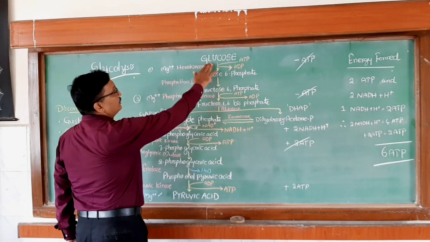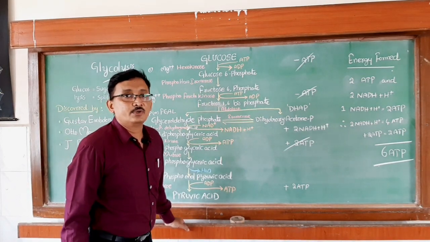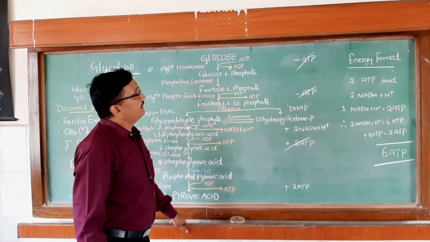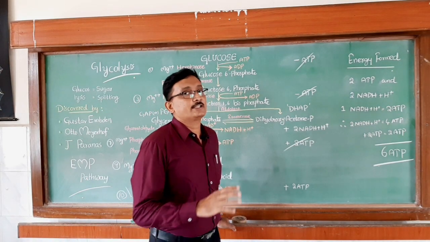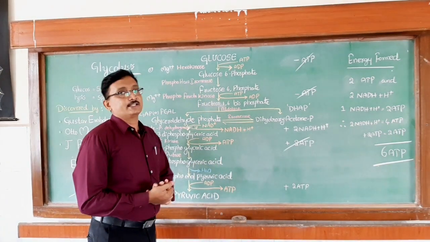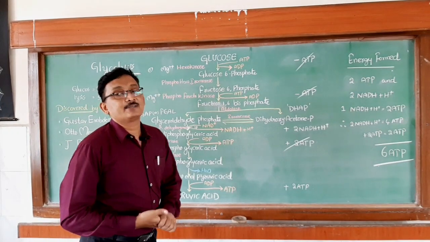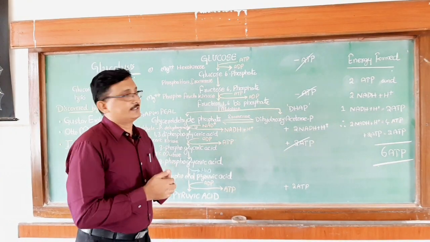So, first glucose molecule. Glucose molecule consists of 6 carbons. This glucose molecule undergoes stepwise oxidation, that is nothing but partial oxidation, and here the result is the formation of two pyruvic acid molecules, each pyruvic acid molecule consisting of 3 carbons. So, 3 plus 3 is 6, right.